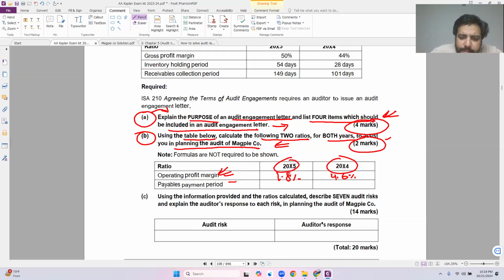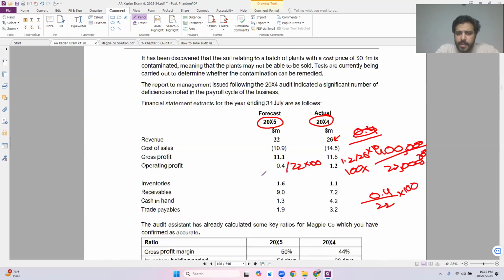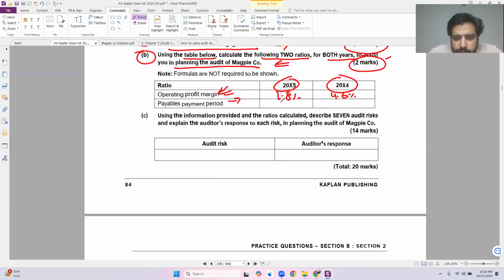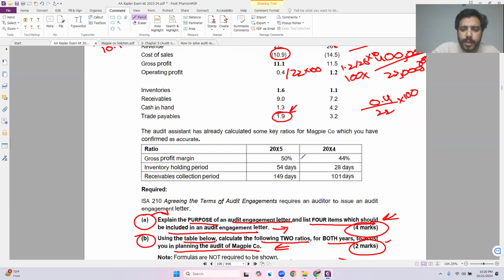Let's calculate the payables payment period. How do we calculate it? I need the payables for 2015, which is 1.9, and I need the cost of sales, which I have right here. So 1.9 divided by 10.9 multiplied by 365, which comes to 63 days. I'm taking 63 days in 2015 to pay back my payables from the date I bought products from them.